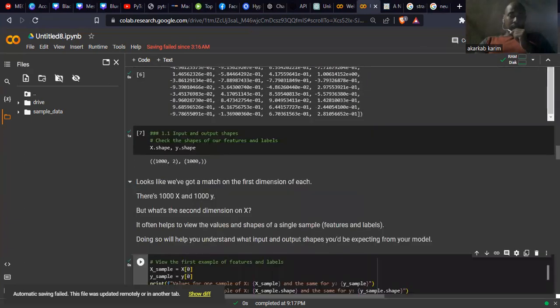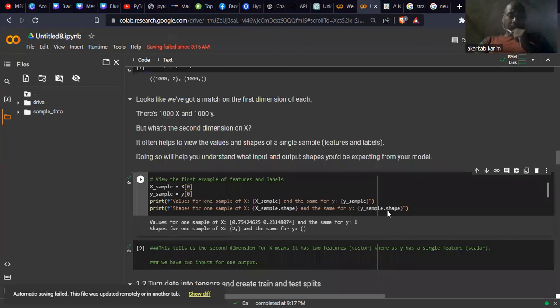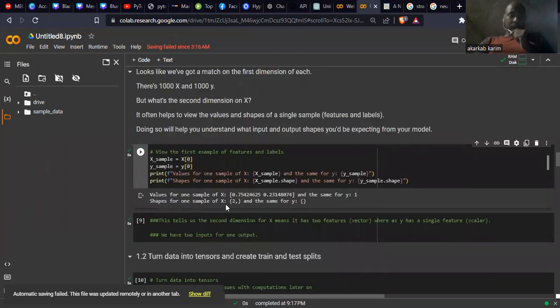We want just to discover the pattern for the data. So the shape for the single value, because we have two values as we see, and for one it's none, so it's 0 maybe or 1. Let's consider it 1 here. So this tells us the second dimension of X, it has two features, vectors of course, whereas y as a single value is a scalar. It's one value, but for x we have two values, which means it's a vector.